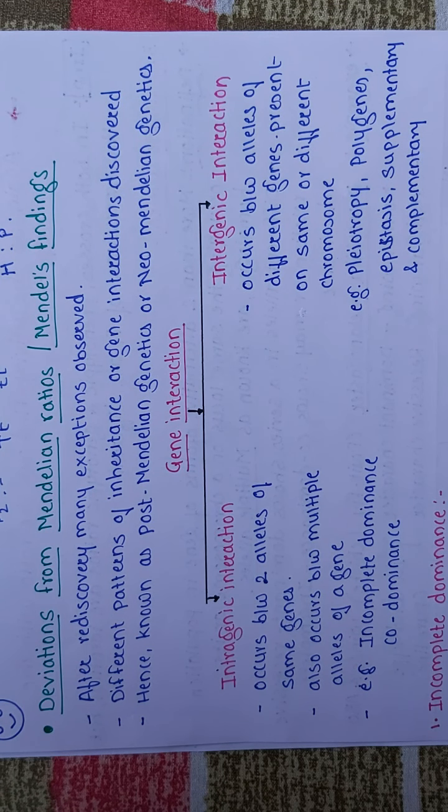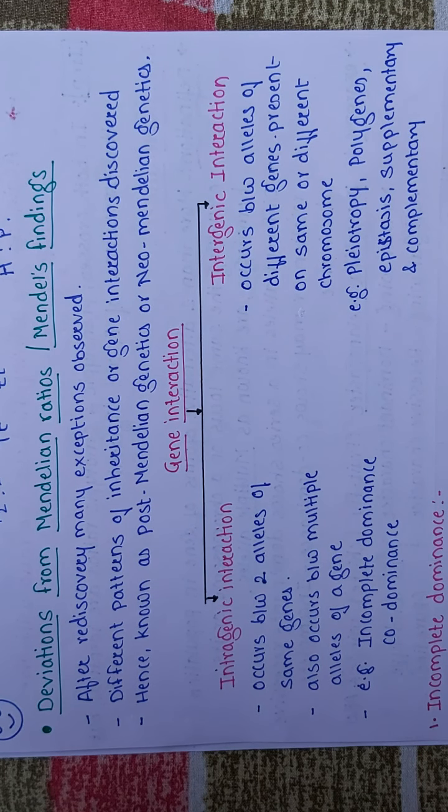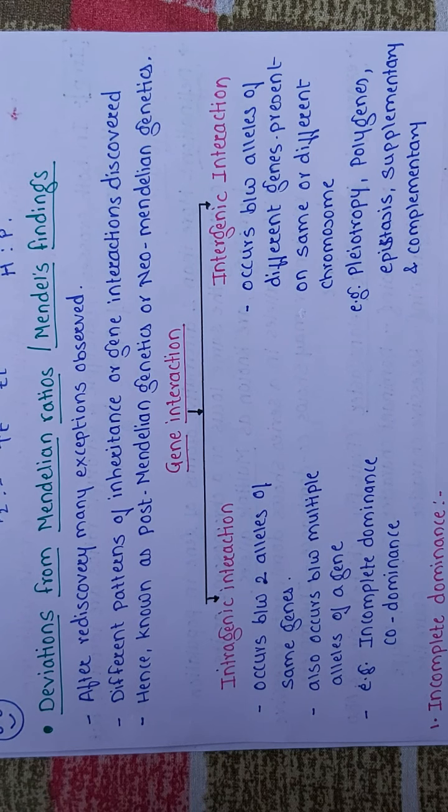third law of inheritance. So first and second law, that is law of dominance and law of segregation, can be explained with the help of monohybrid cross. Now hopefully you are thorough with it. What is the monohybrid cross, how you will draw it, how you'll find the ratio of genotype and phenotype. Second, that is law of independent assortment, can be explained with the help of dihybrid cross, where two different traits are used, right?